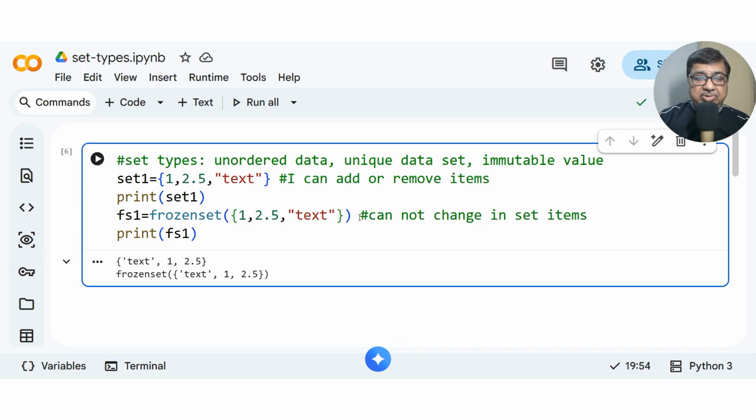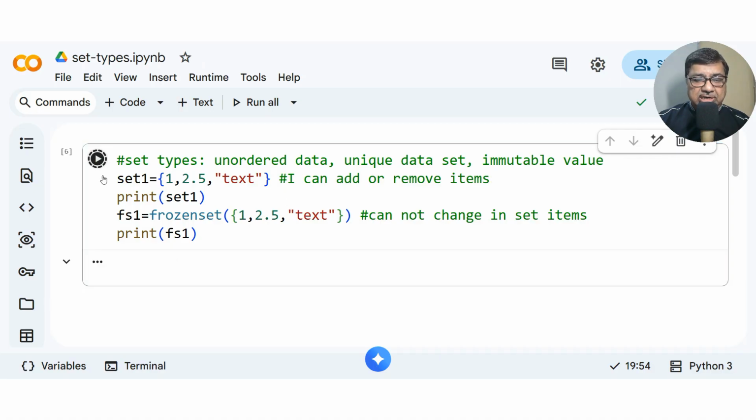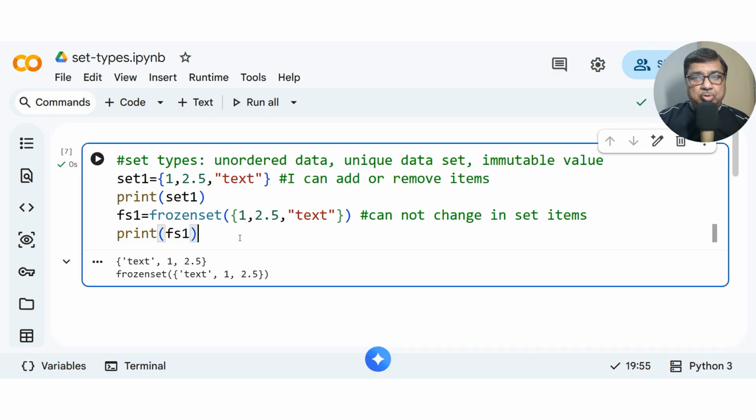Right now you have to understand the basic property that set is an item which is unordered data, unique items, and individual items are not changeable. You can put a text, sequence or tuple, but not list and not dictionary. So those things you cannot put here. In a frozen set, it is basically a set where even these items cannot be removed or added. So that is a frozen set. So basically we have two types of set. Okay. So this is the basic information about the set.